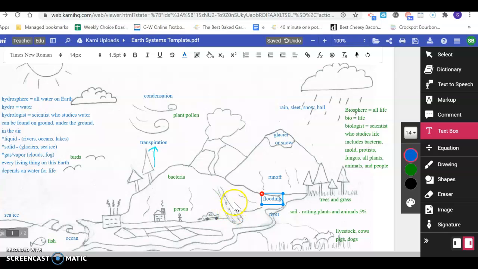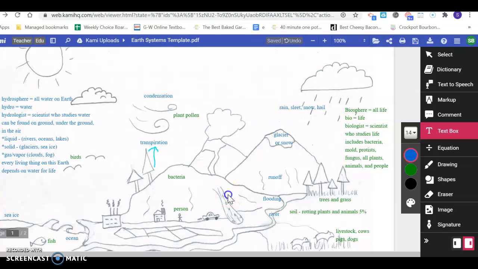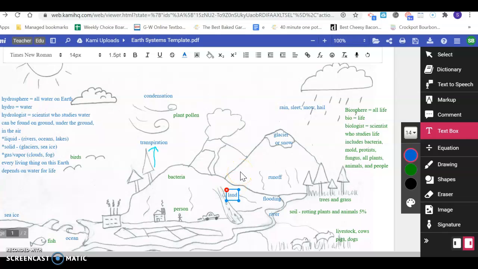Okay, then over here, look at this. I was thinking this was a river, but it's not. It's got things like rocks and stuff in it, and there's darkness drawn in it. I think that's representing dirt. This is a landslide, and a landslide is made from water and dirt and rocks mixing all together. And inside of a landslide, not quite half, this is between a quarter and almost a half is water.